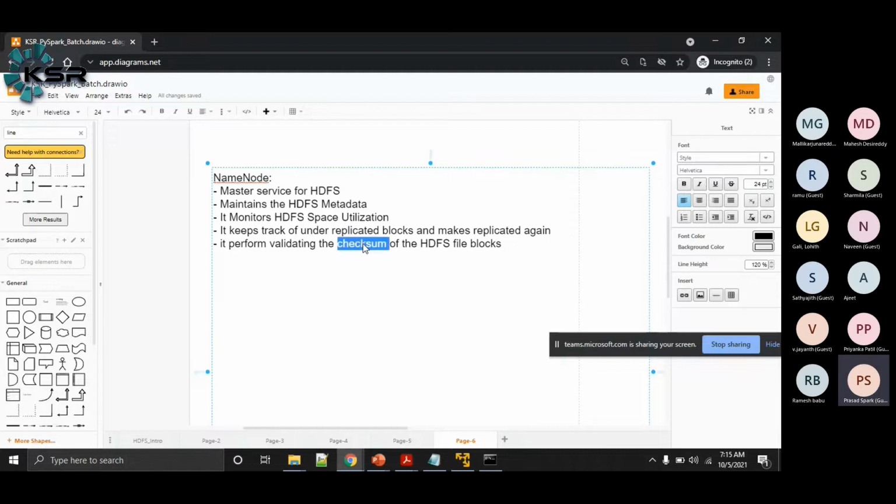Now, what is a checksum? Checksum is the concept of generating a unique number based on the volume of data.